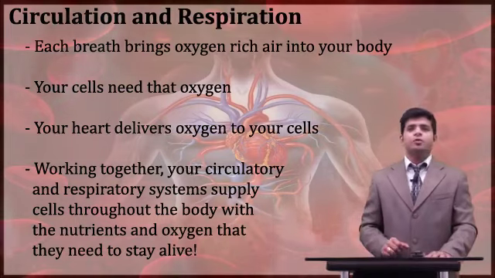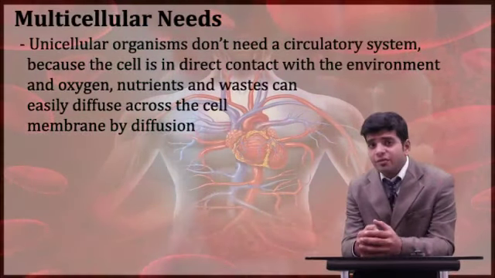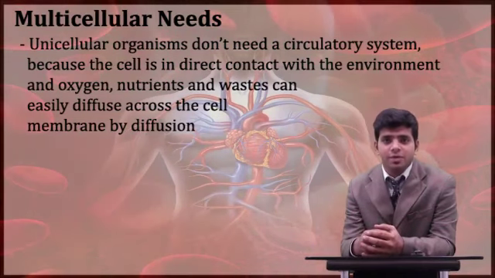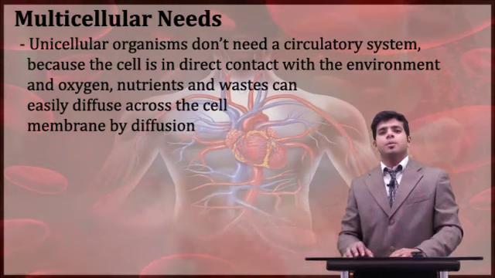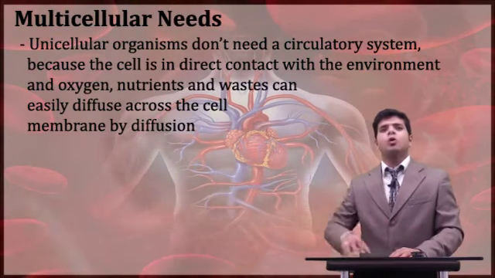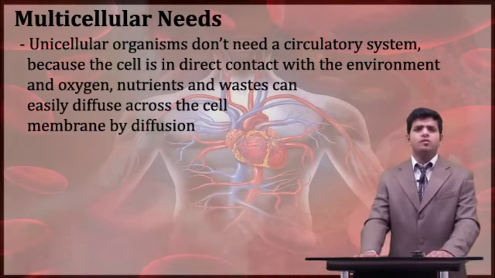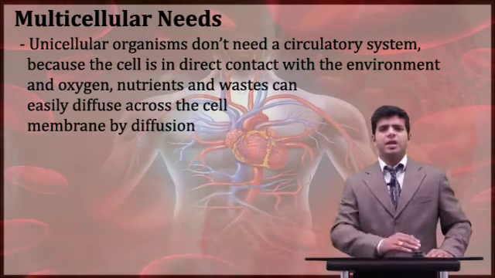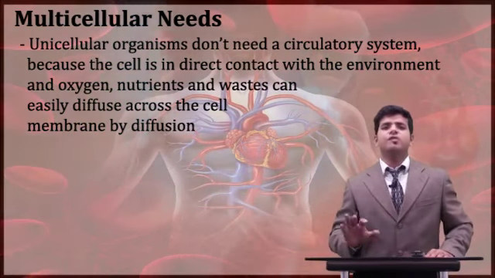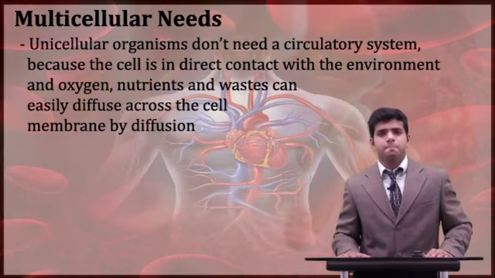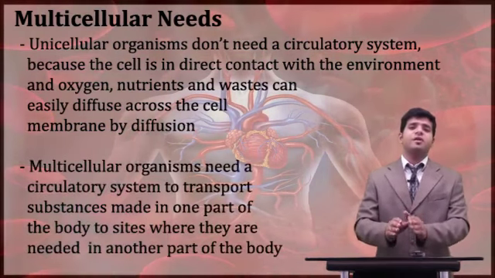Now, again coming to the same topic, unicellular organisms. As I've said, a circulatory system is needed, but unicellular organisms do not need a circulatory system because the cells are in direct contact with the environment and oxygen. So nutrients and oxygen will easily diffuse in and out through the cell membrane by a simple process which we call diffusion.